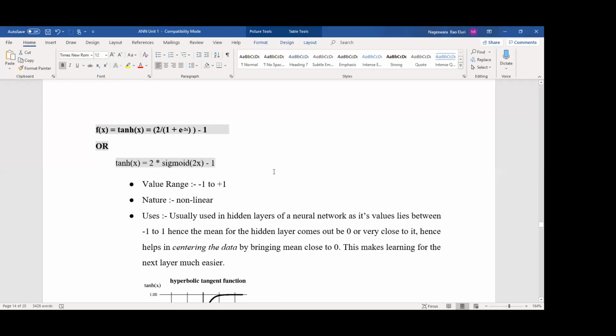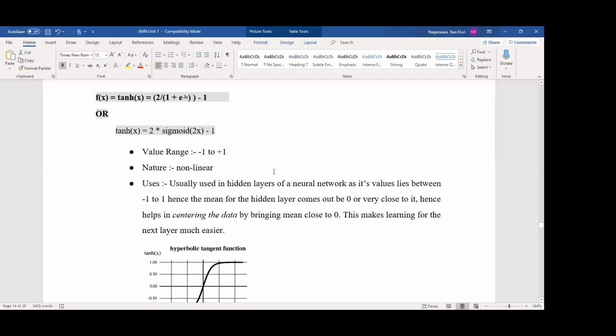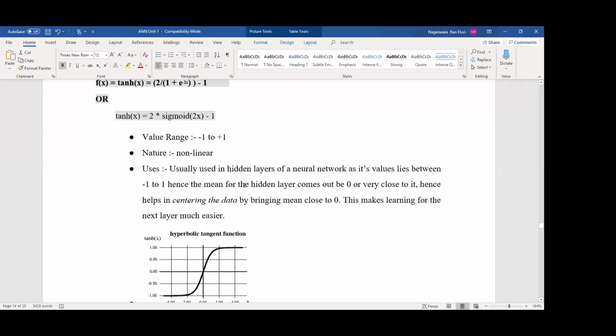The nature of this activation function is also non-linear, and this point you have to remember: it is usually used in hidden layers. As I told you, it is used most in the hidden layers of a neural network, okay. Its value always lies between -1 and 1.